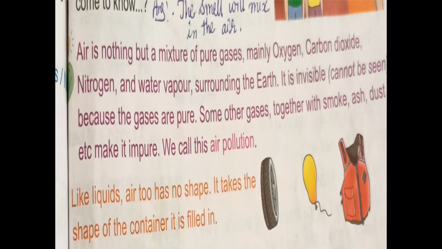Air is nothing but a mixture of gases, mainly oxygen, carbon dioxide, nitrogen and water vapor, surrounding the earth. It is invisible because the gases are pure. Some other things together, like smoke, ash, dust, etc., make it impure. We call this air pollution.